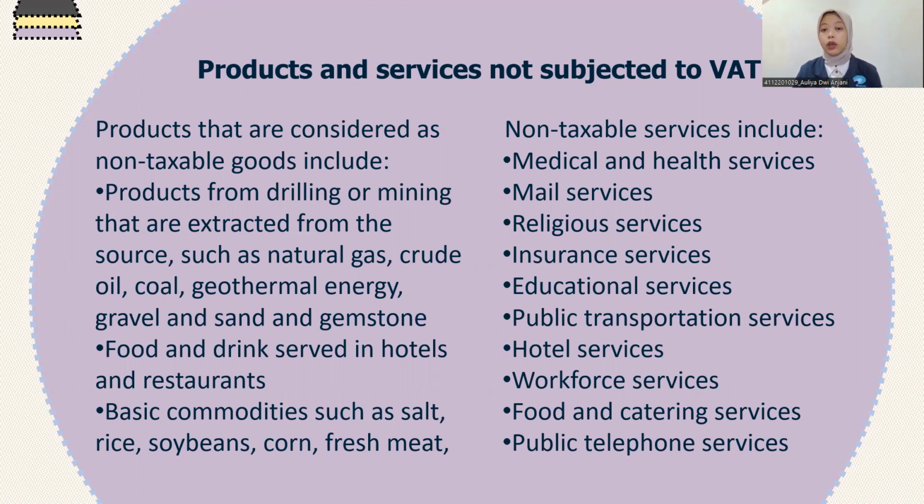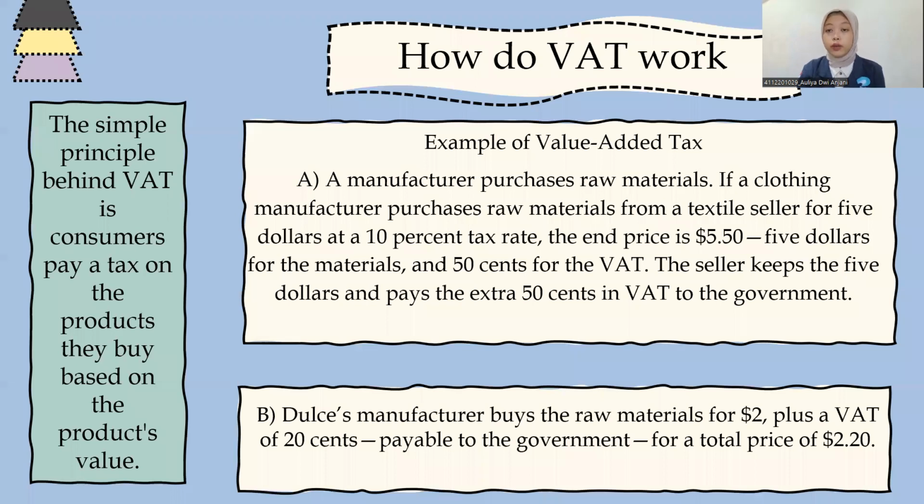Non-taxable services include, first, medical and health services, second, mail services, third, religious services, four, insurance services, five, educational services, six, public transportation services, seven, hotel services, eight, workforce services, nine, food and catering services, and the last, public telephone services. How does VAT work?